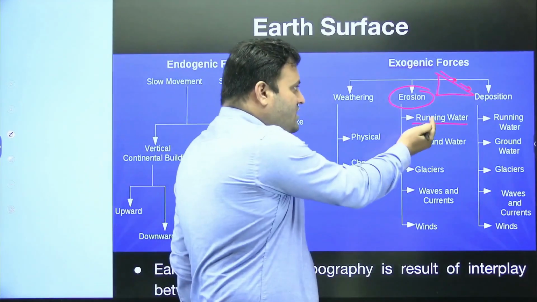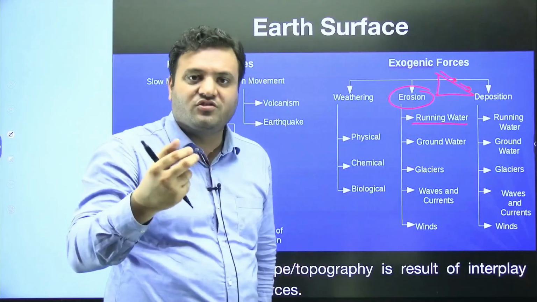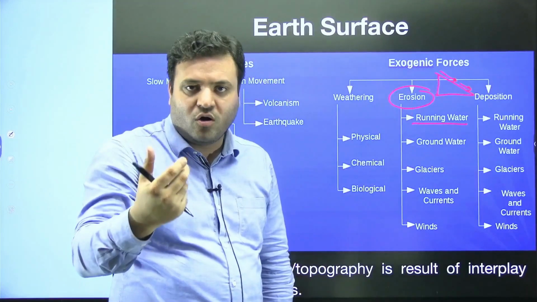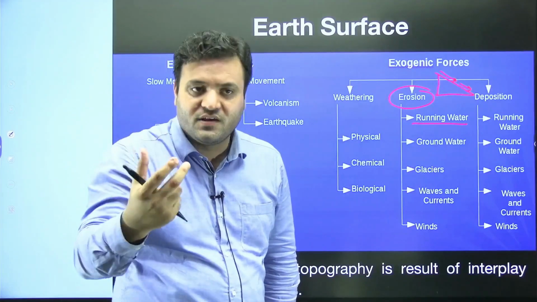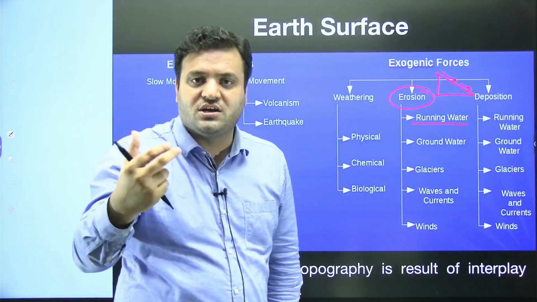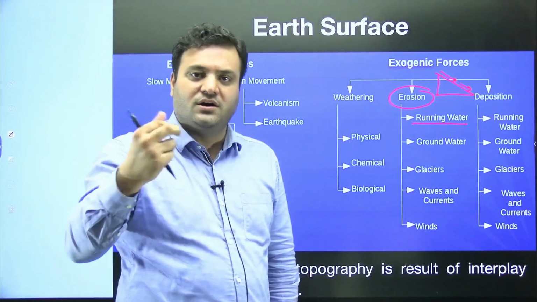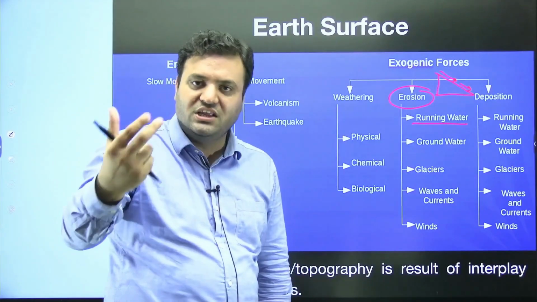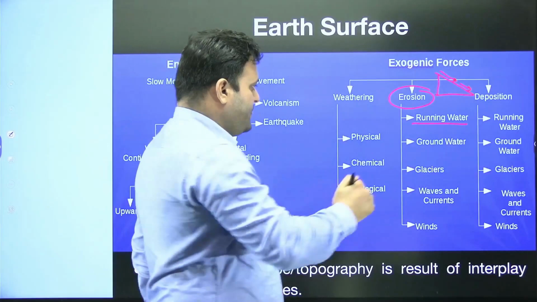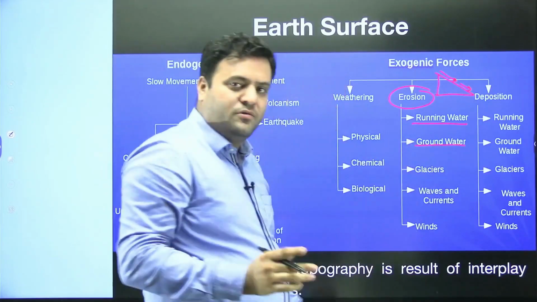So running water is also what? A kind of exogenic agent which causes exogenic forces, resulting in destruction, breakdown, removal of the crust, removal of the earth surface. Modification in the topography would appear. Groundwater is also following the same thing.